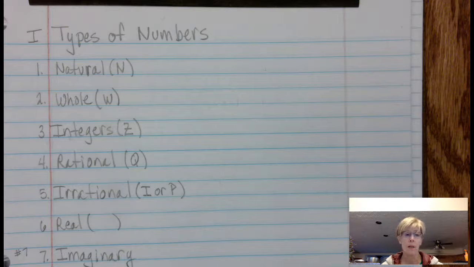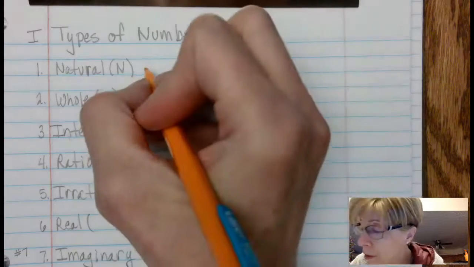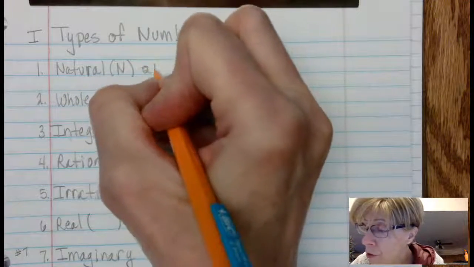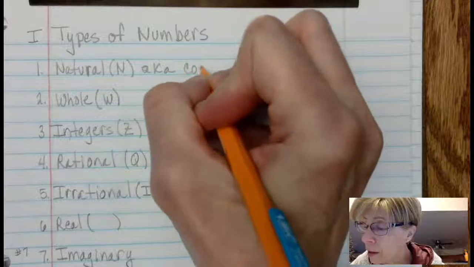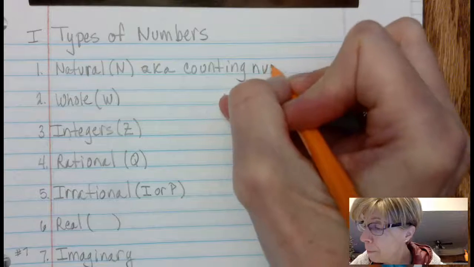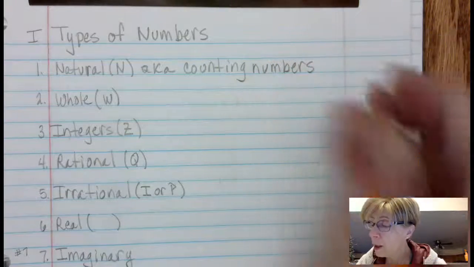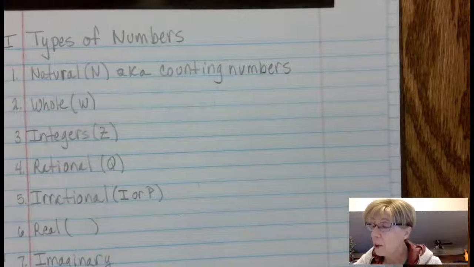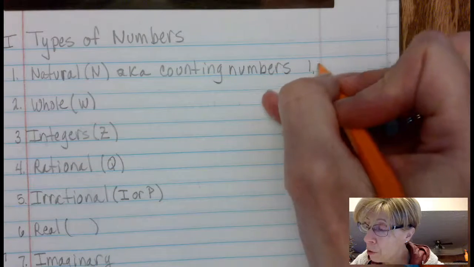But the first one are the natural numbers, and I put the abbreviation of capital N in there because in Algebra 1 I've seen them abbreviate these numbers, and I don't want to mess you up if it happens that they have the abbreviation in them. But the natural numbers are also known as the counting numbers, and are written as 1, 2, 3, and so on.